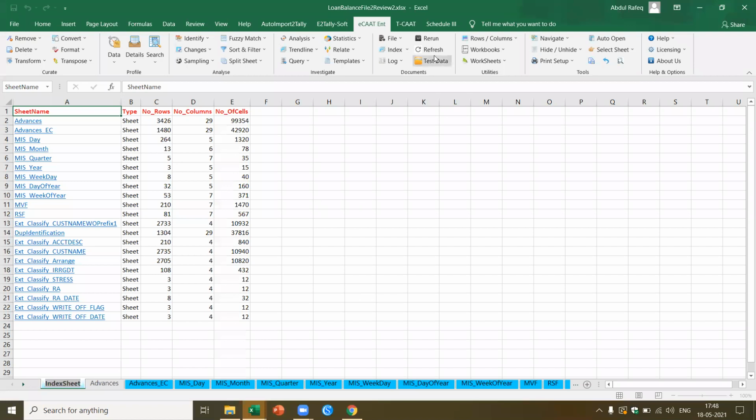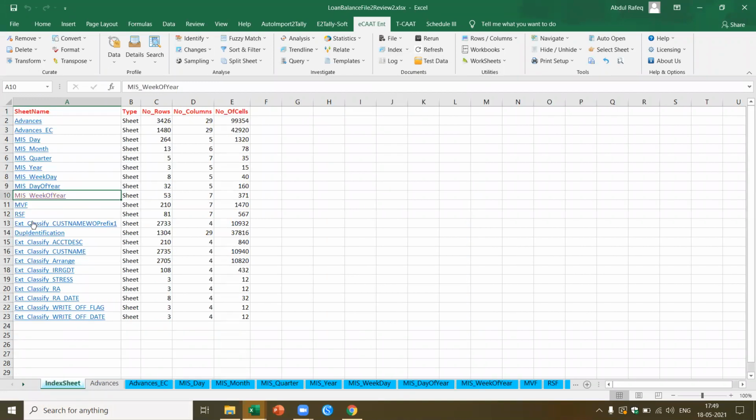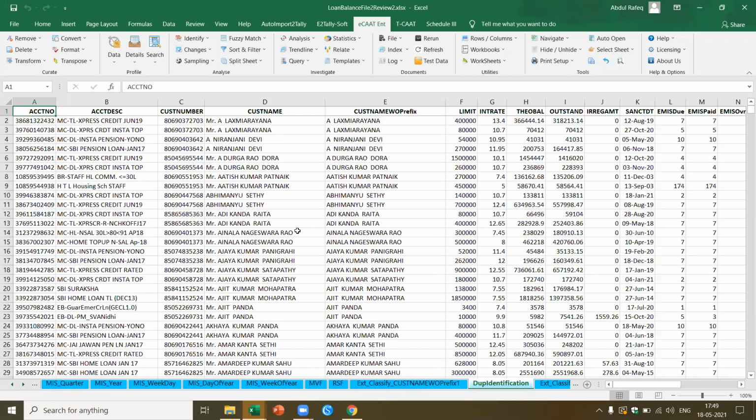So what I would like to do is there is a special function in ECAT called index sheets. I say index sheets. Now see, it will actually dynamically add the index sheet for each of them. Now you see it's already added the index sheet. Now I want to go to MIS week of the year. I click on this. I can go to the month of the year. Now here itself, it gives me a complete summary: the number of rows, everything. So I can navigate to any specific section like this.